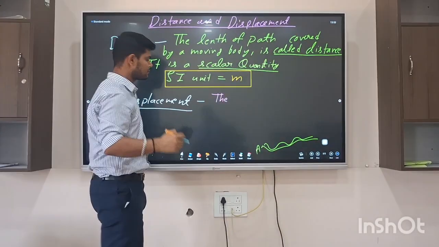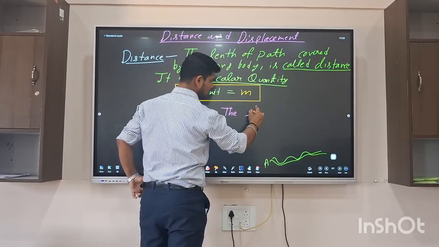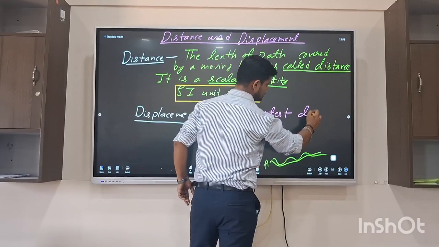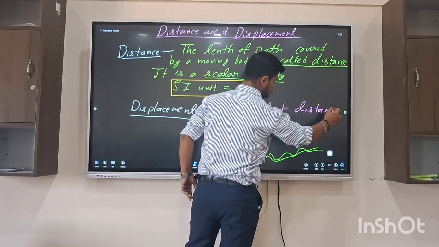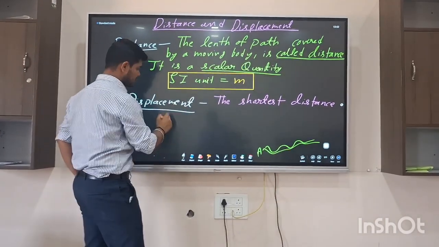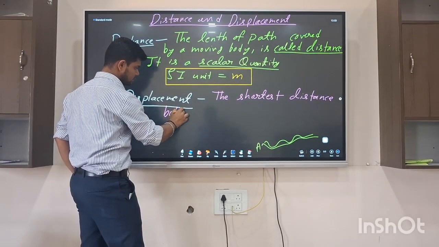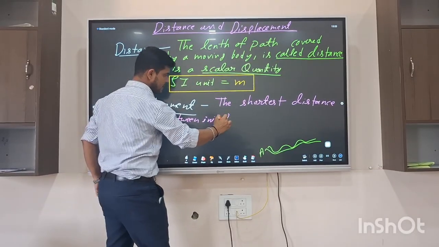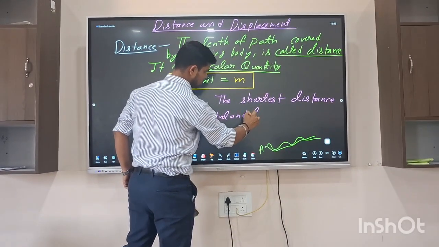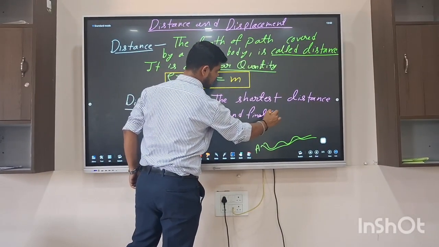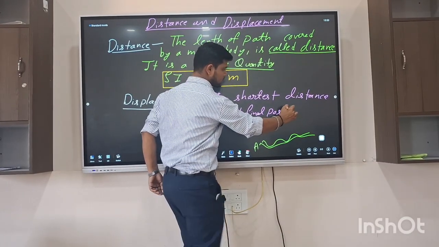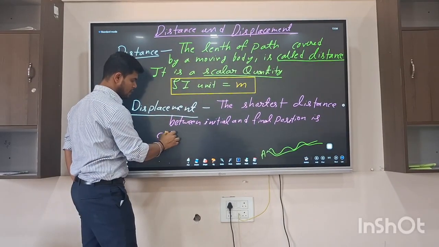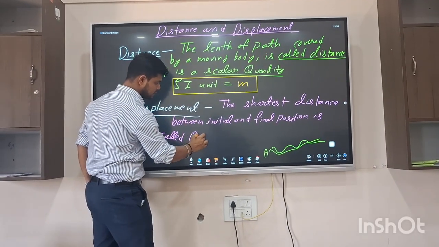But displacement: the shortest distance between the initial and final position is called, my dear students, displacement.